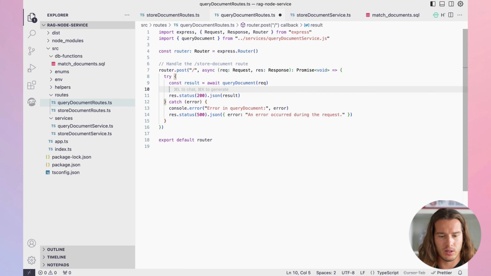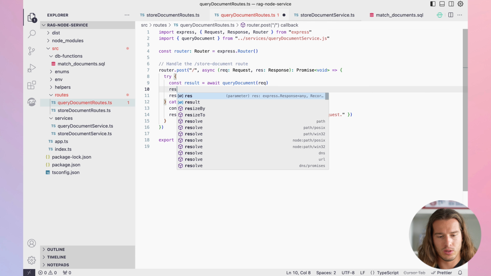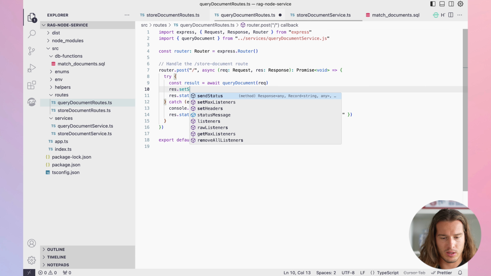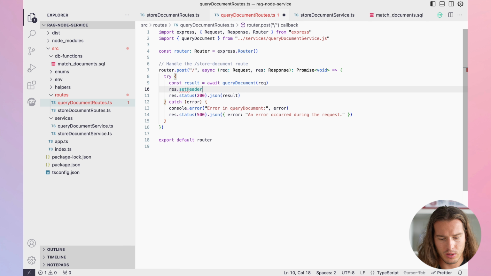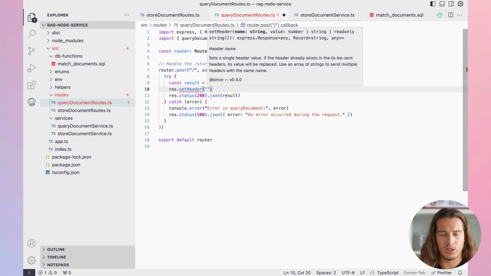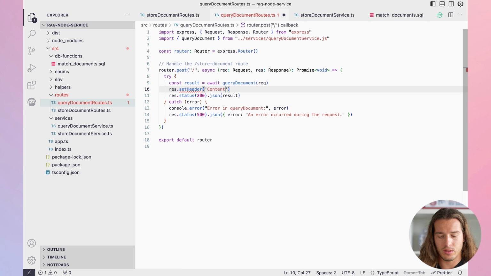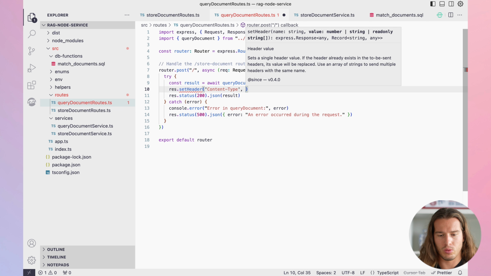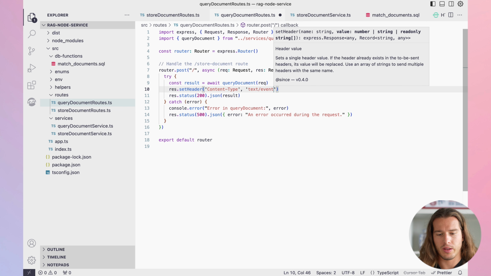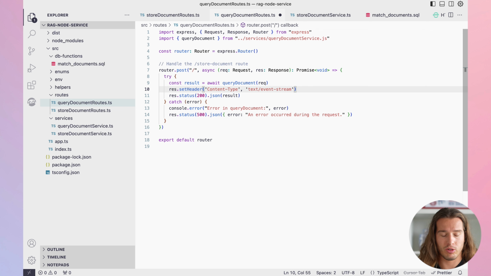We need to set a couple of headers. Response, set header. What do we need to set? Content type to text event stream, right? Not application/json.